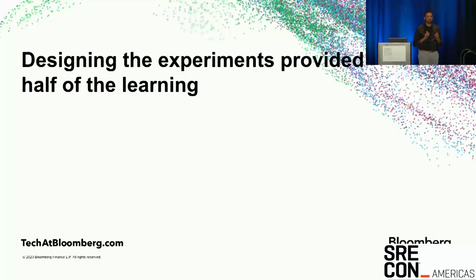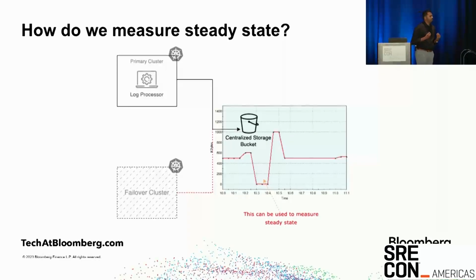We started identifying missing pieces in our architecture. For example, the first question we asked was how do we measure a steady state? From the architecture, you see that the centralized storage bucket is the one place where all the logs are being collected. So isn't this a fantastic place to actually measure the overall health of your system? Why can't we have alerts here? We did not have metrics and alarms set up here, so we went back and configured our alarms.